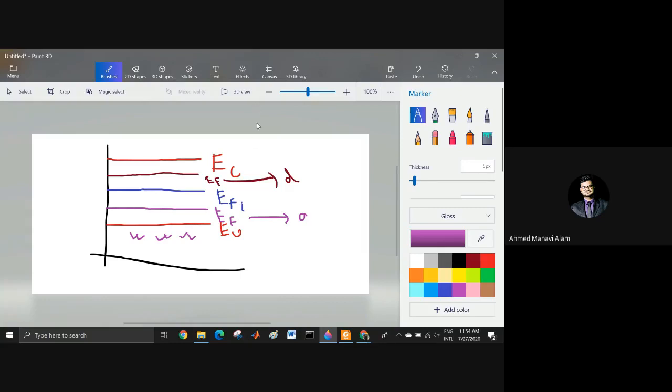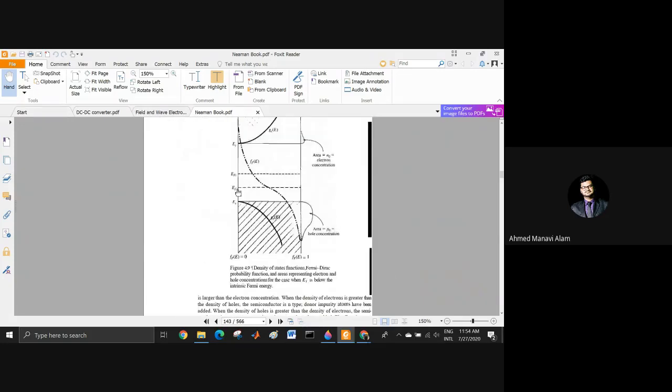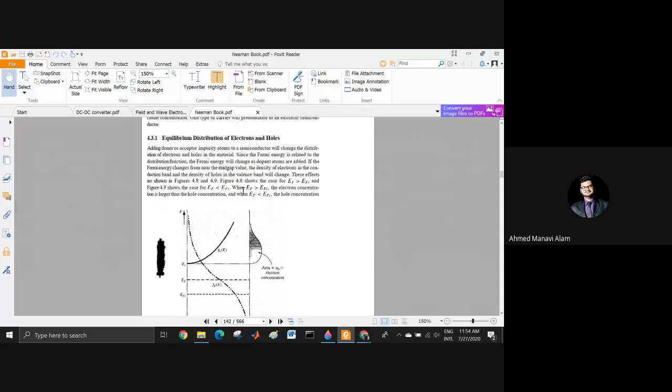So remember these two terms. Whenever I'm adding donor atoms, the Fermi level is rising from the intrinsic one. Whenever I'm adding acceptor atoms, Fermi level is getting down from the intrinsic one. Remember these two terms, then you will be golden. See, figure 4.8 shows the case for EF greater than EFI, and figure 4.9 is showing EF less than EFI. Here, EF is greater than EFI.